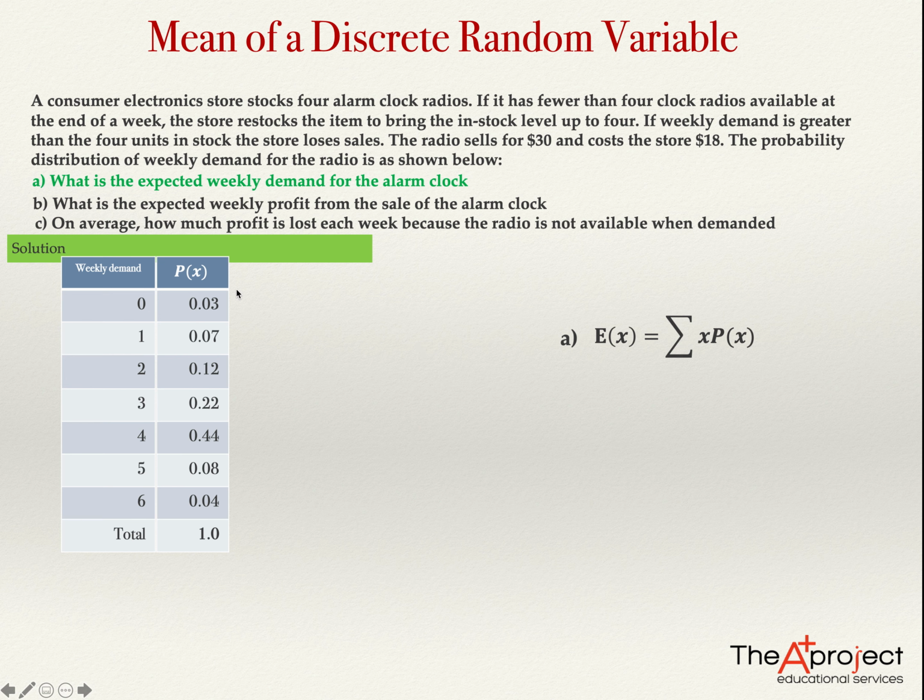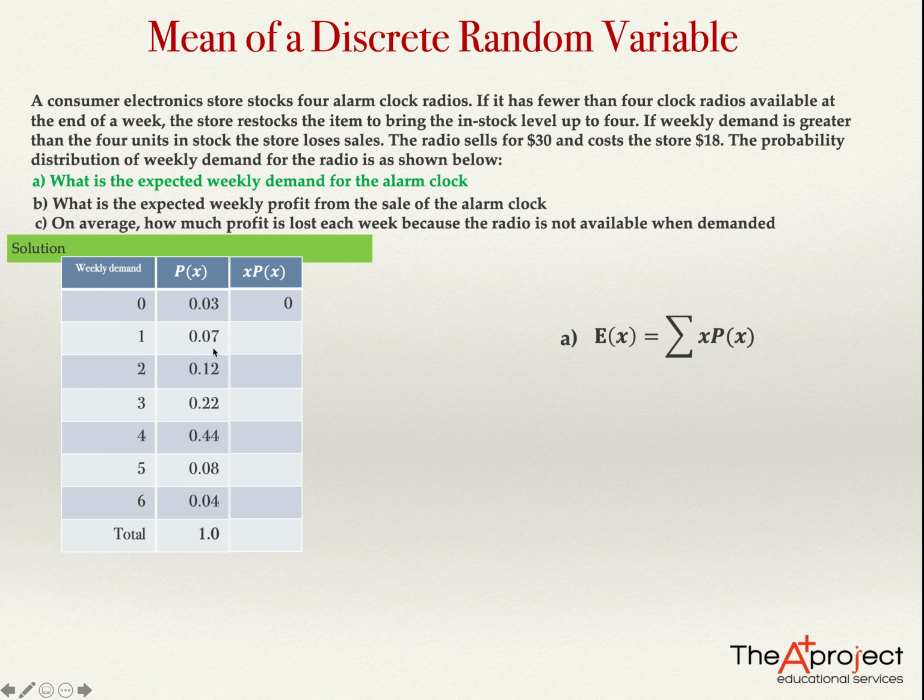So it will be a good idea to have another column with the product x·p(x). We have the x here, the p(x) here. The weekly demand will be the variable x. The probability of x is given here. So let's make another column with the product x·p(x). 0 times 0.03, the answer is 0. I type here 0.